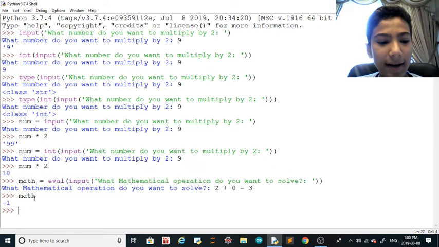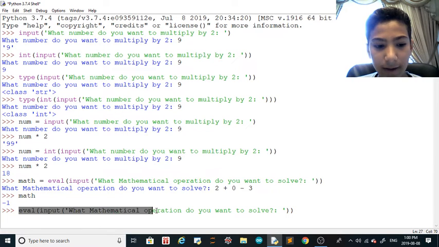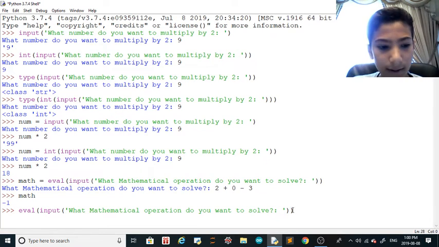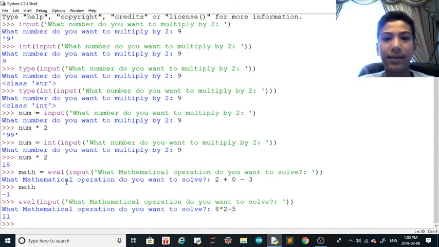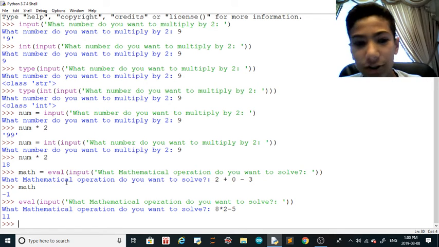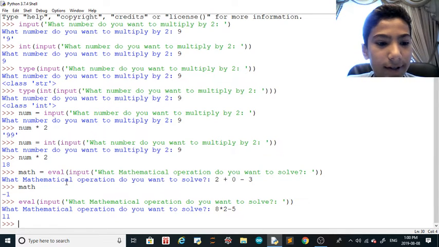Now why did I have to call math? Because it's a variable. If you want the answer directly, just remove the variable and put eval input here. Hit it, and now 8 times 2 minus 5, 11. So that's directly. That's the eval function, and you can do whatever you want.